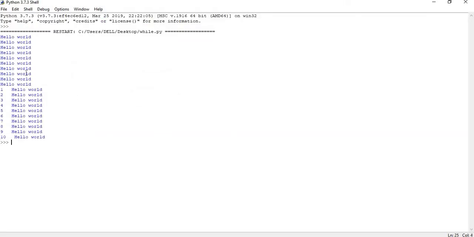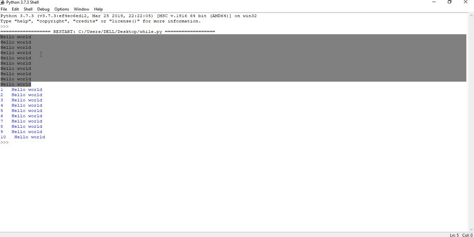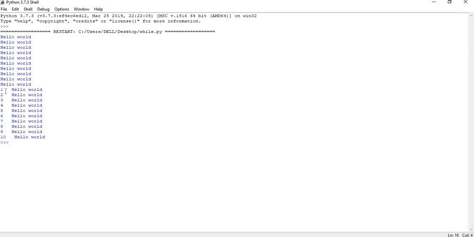Now you can see this. This is the hard coded value which I used with the print statement. This is the one which we did with the while loop. First time hello world, second time hello world, third time, fourth time, and so on. So this is how we do a while loop. This is how a Python developer has to think, a bit innovatively, rather than copy-pasting the same